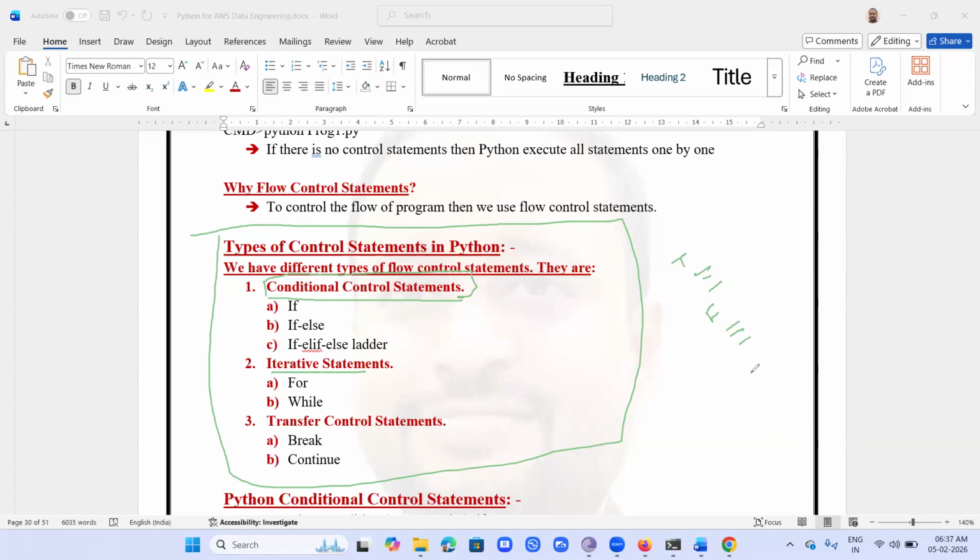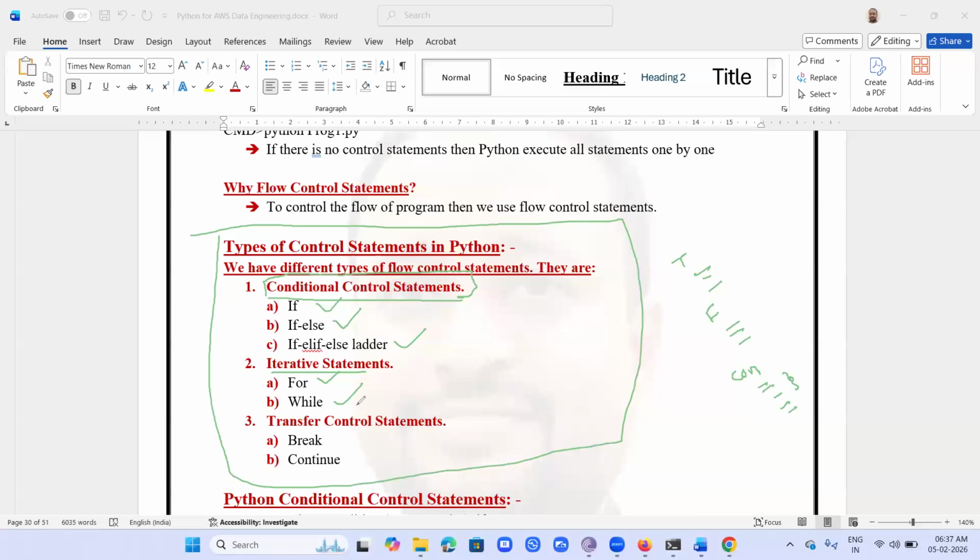Iterative statements: I am going to write a condition. If this condition is true, execute these statements. I want to repeatedly execute these statements until the condition becomes false. If the condition is false, go out of the loop. For iterative purposes, we have for and while. For conditional control, we have if, else, and the if-elif-else ladder.